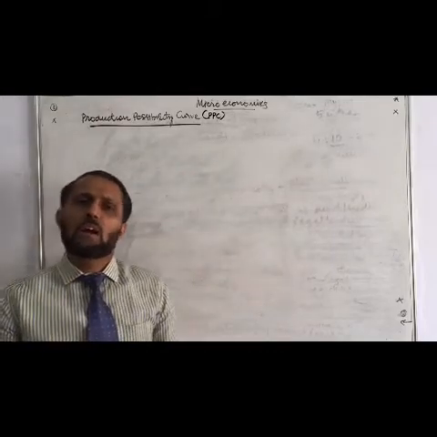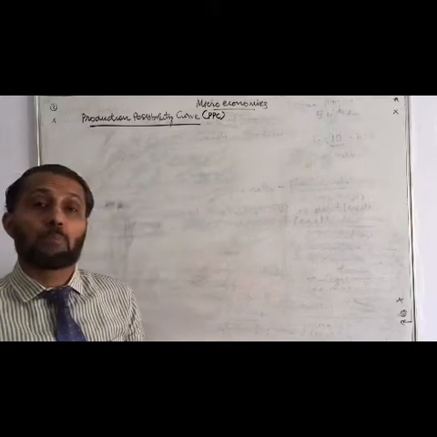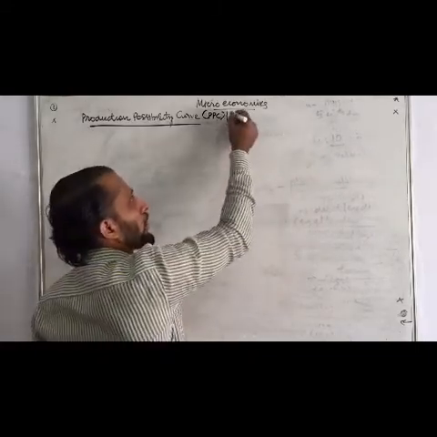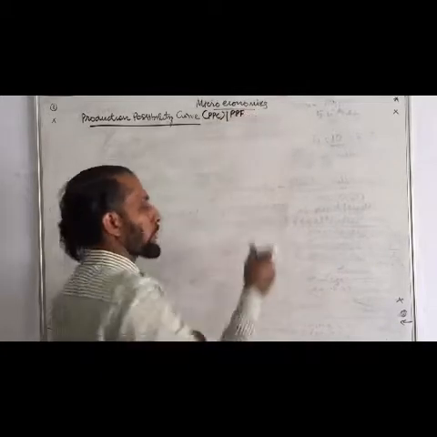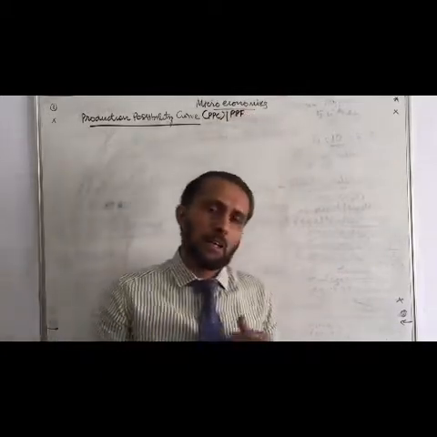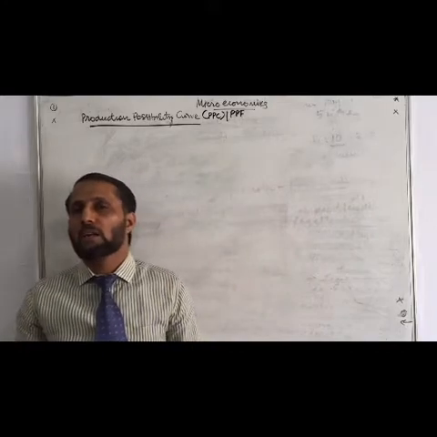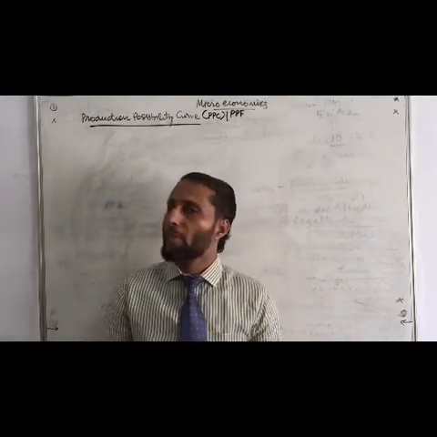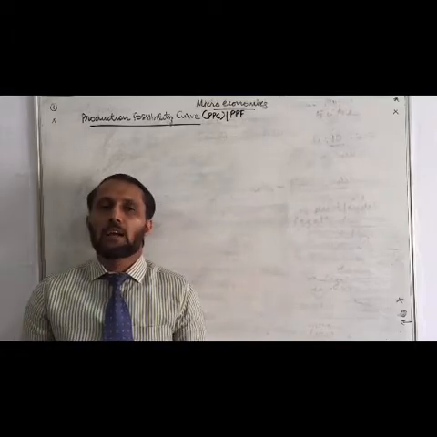PPC, also known as the production possibility frontier, PPF. We can mention it like that: production possibility curve or production possibility frontier, in short form PPC or PPF. Okay, are you ready now?